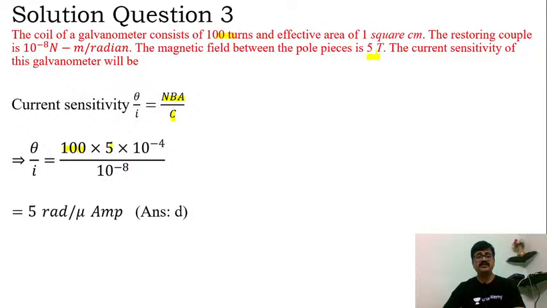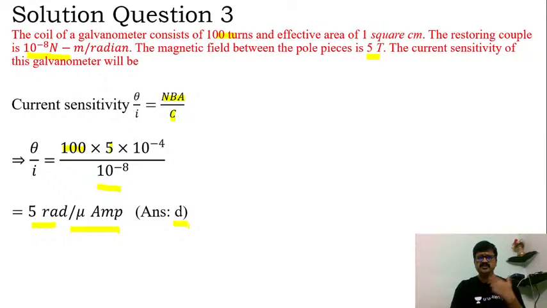Actually it's a typo error. It should be 5 into 10 raised to minus 4 Tesla. And C, that is the restoring couple, my dear students. It is 10 raised to minus 8. So if you just work this out, we'll get the answer as 5 radian per microampere. 5 radian per microampere. And the answer choice is option D here. So I hope this particular approach is clear. Any doubts you have, I shall move on now.